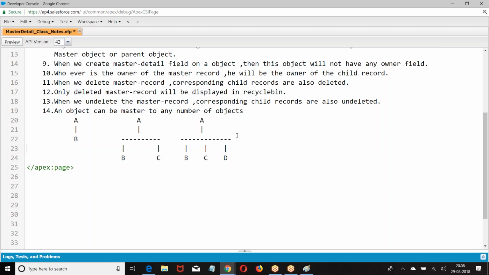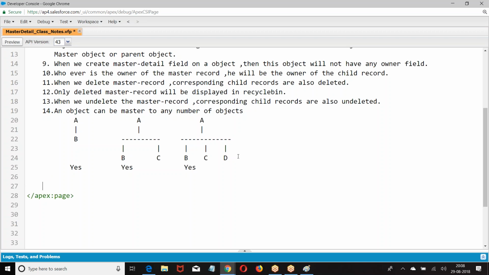So what does it mean? One object can be a parent to n number of objects. A number of objects can choose me as a master. Is it accepted? Yes. An object can be a master to any number of objects.